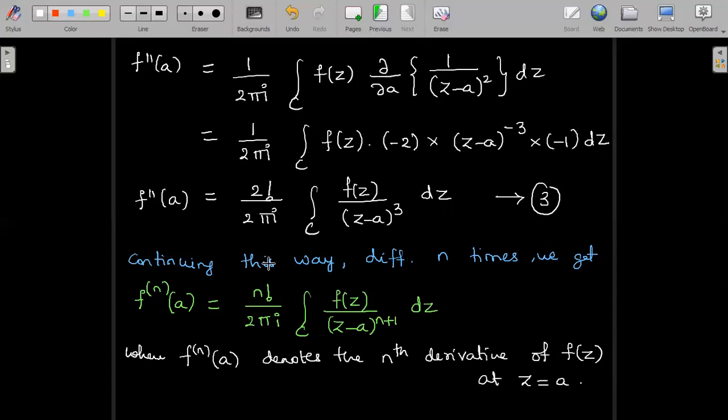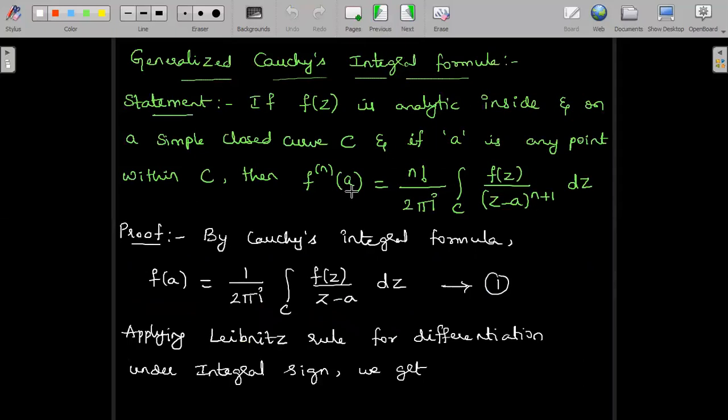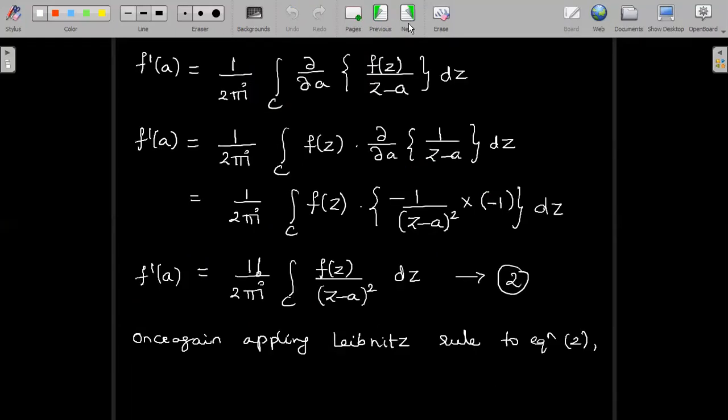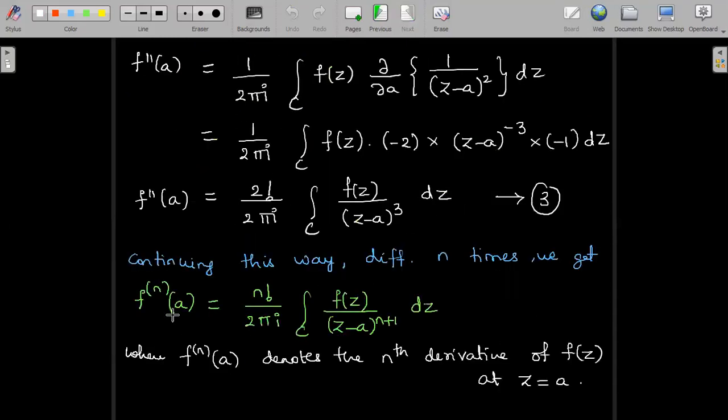So is this the required expression for us for fn of a? Let's check that once. n factorial divided by 2 pi i integral over c f of z by z minus a whole power n plus 1 dz. So this is nth differentiation for us. So hence the proof. We obtained the proof by applying Leibniz rule for differentiation under the integral sign. Twice we applied. Like that we can generalize for n times and conclude the expression. So these are the theorems regarding Cauchy's integral formula and generalized Cauchy's integral formula. Hope you have followed these theorems. Thank you for watching.